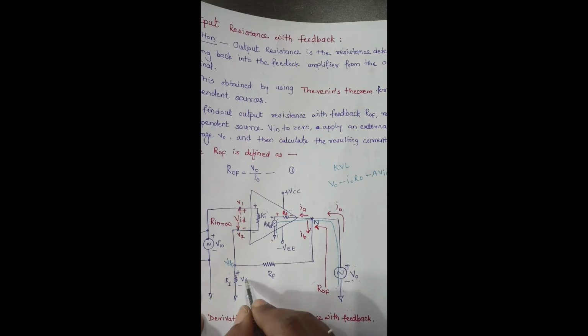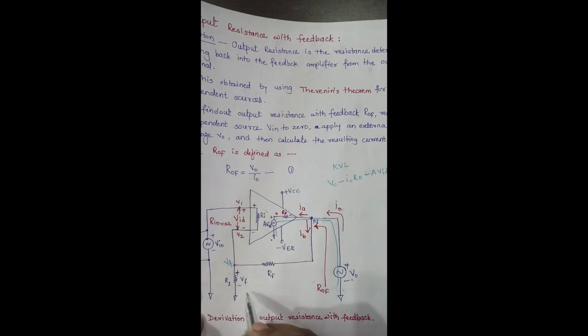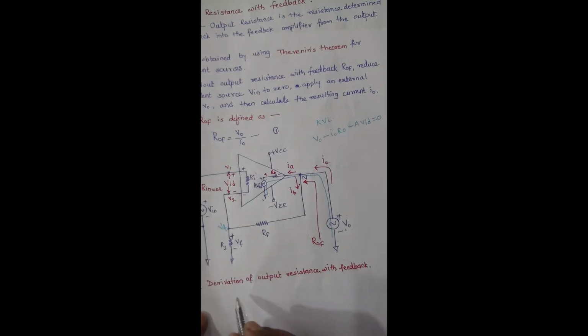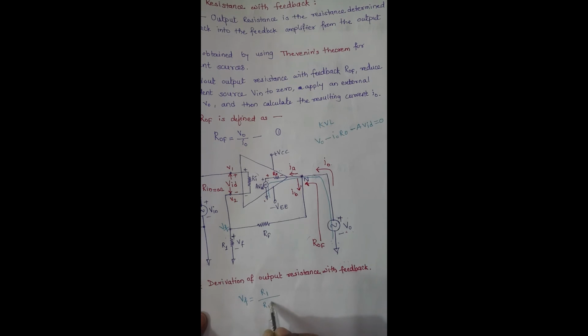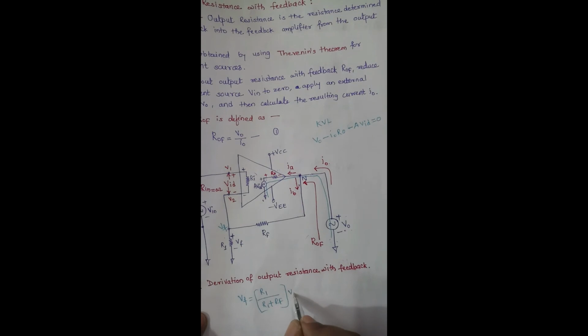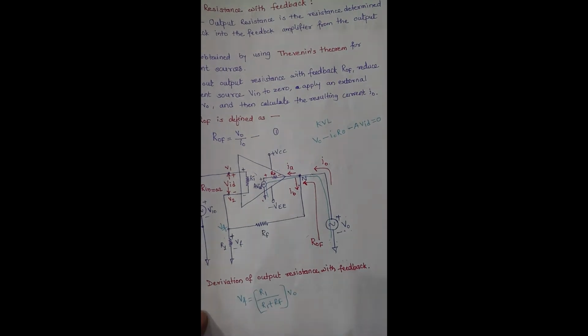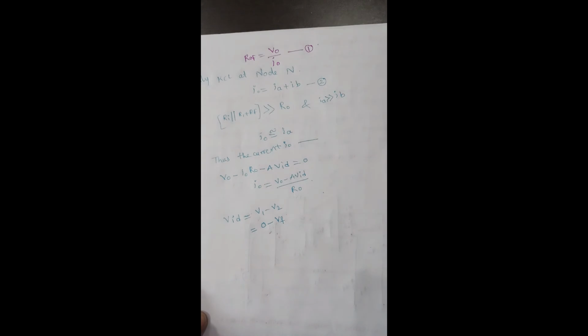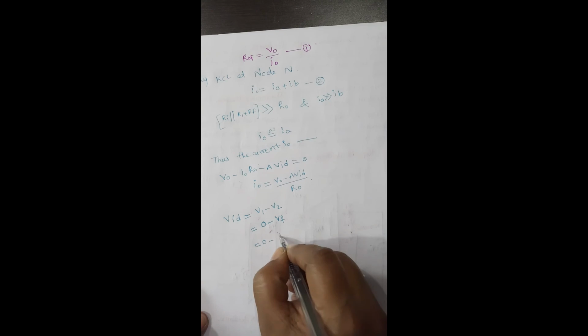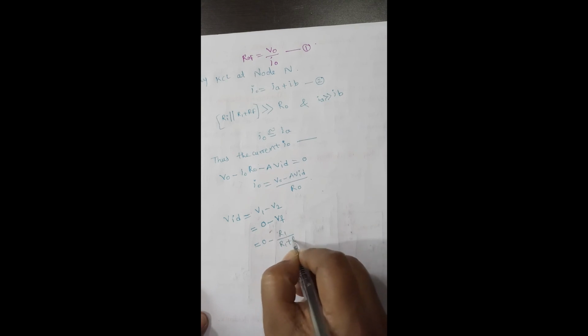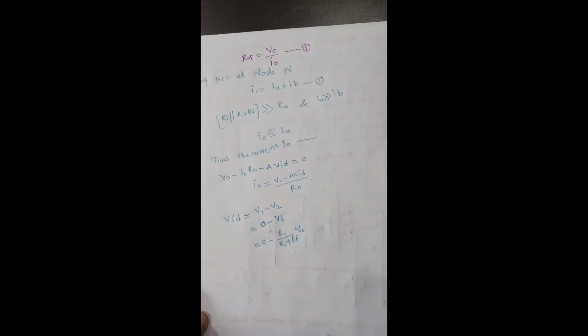This voltage Vf is the voltage drop across resistor R1, and we can write the equation for Vf as R1 divided by R1 plus Rf into the input voltage for this, which is V0. Now we substitute: V2 is Vf, so we can write 0 minus R1 by R1 plus Rf into V0.